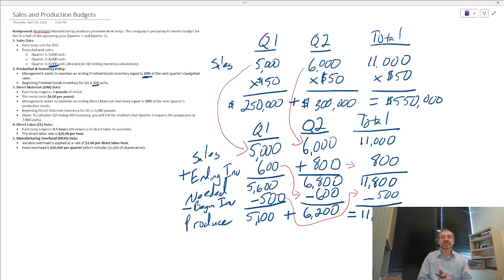All right, so that's the sales and the production budget and how those two things fit together. From here, we can now use our production budget to figure out how much it is going to cost us to produce all of these lamps, and how much we need to order in direct materials, how much we are going to have to pay our employees, and so on.